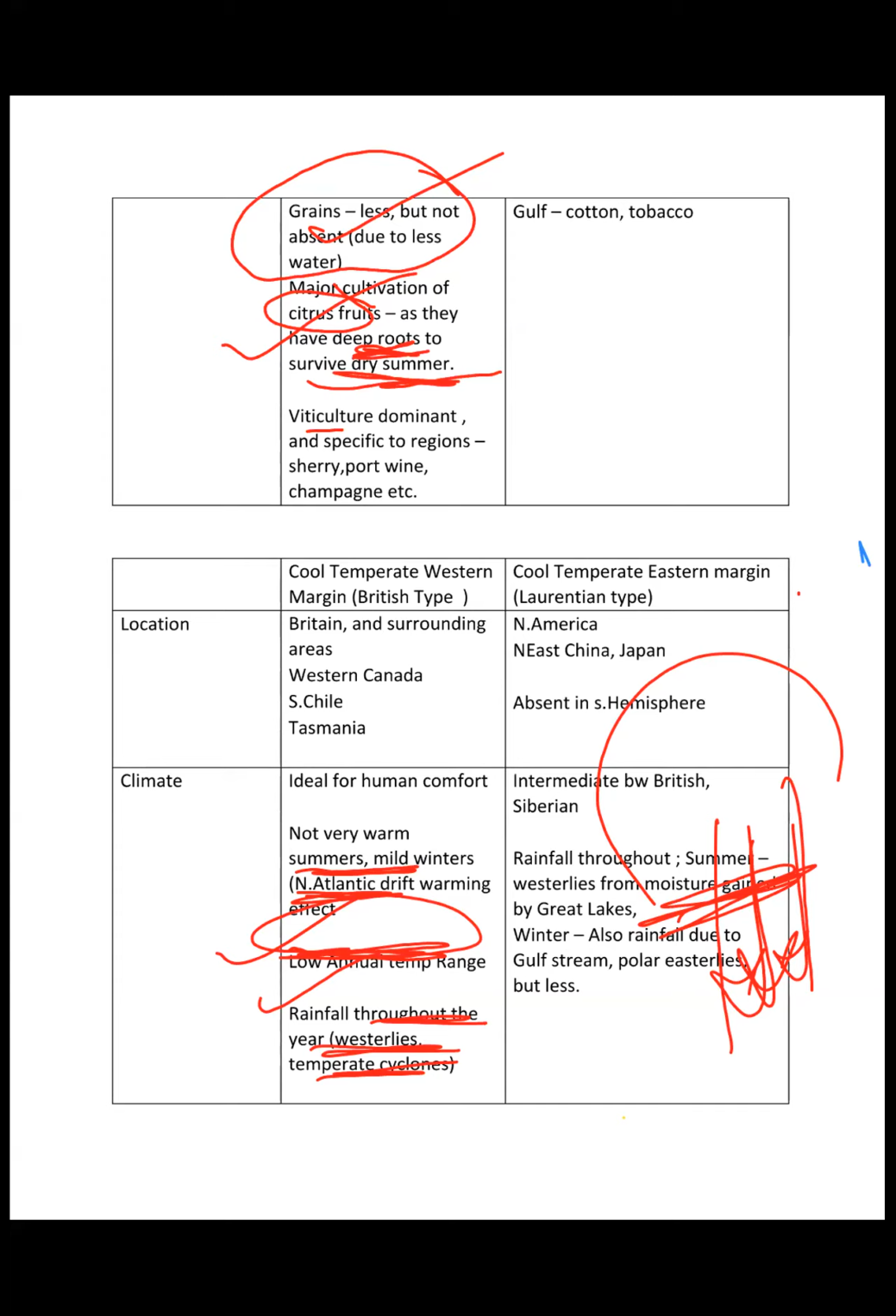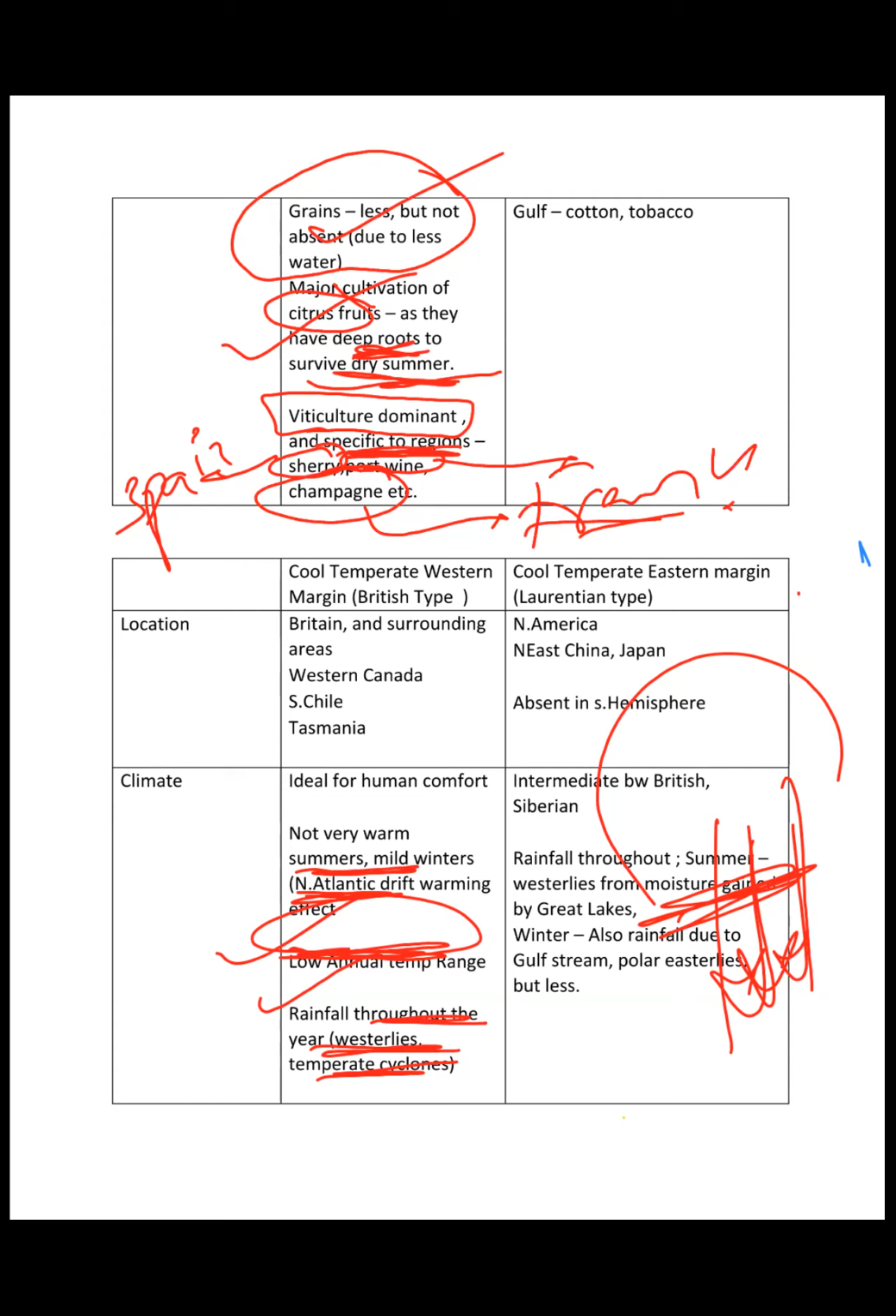And because of the citrus fruits, viticulture, or the conversion of citrus fruits to various types of wines etc., is the dominant economic activity of this region, and it is very specific to regions, right? Like sherry is of Spain, and port wine is of Portugal, champagne is of France, right? So very specific taste and aroma of each kind of such drinks, based on the different varieties of citrus fruits growing in that region, right? Any doubt in Mediterranean climate?